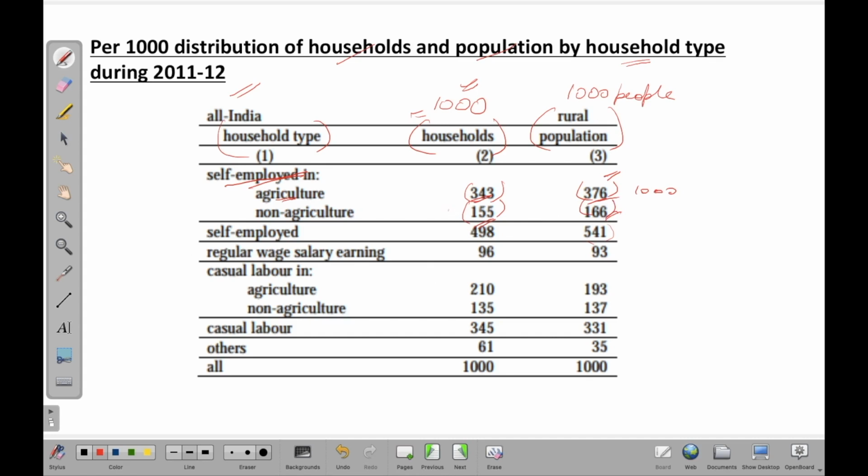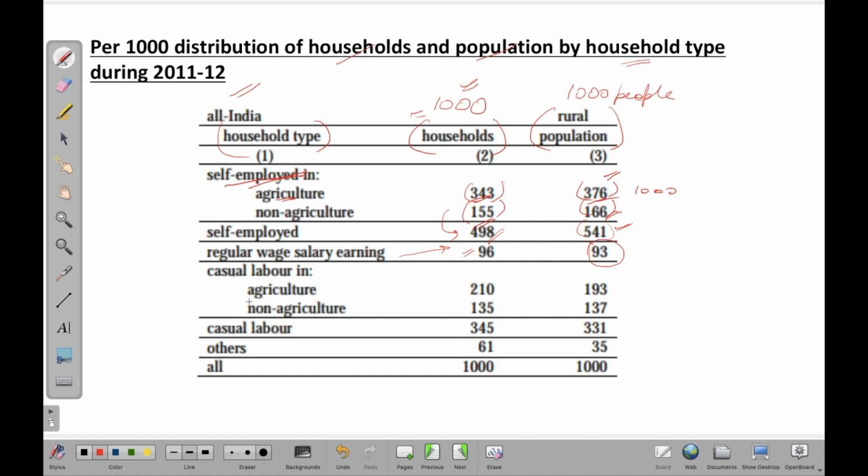So overall you can add these up, you'll get 498 households out of 1000 who are self-employed, and of 1000 people you will get 541 people who are self-employed. You can have a look at this particular table further as well. The regular wage salary earning households are 96, and if you take into account the number of people, you will get 93.